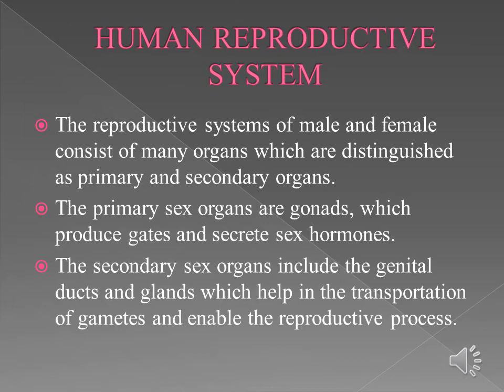There are two types of reproduction. The one is asexual and another one is sexual. All the human beings undergo a sexual mode of reproduction.